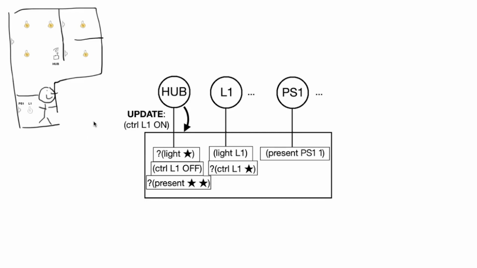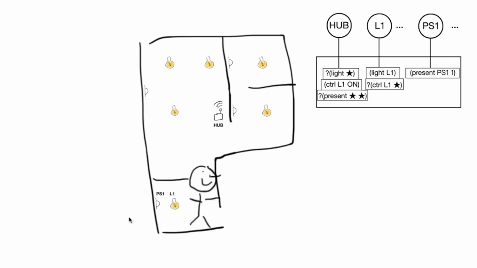These instructions pertain to manipulating the actor's own assertions, spawning other actors, or terminating. In this case, the hub actor will produce an instruction manipulating its assertions, namely changing the control signal for L1 from off to on. In turn, this update is relevant to L1's interest in control signals, yielding another event. This is the typical pattern of communication for dataspace actors. And here we see the light now on.